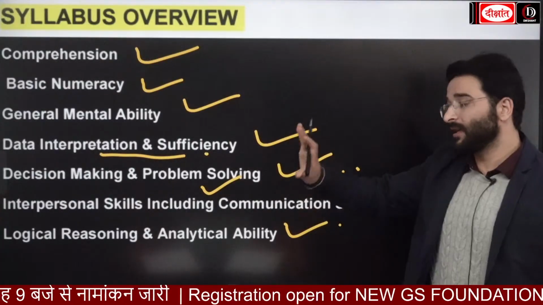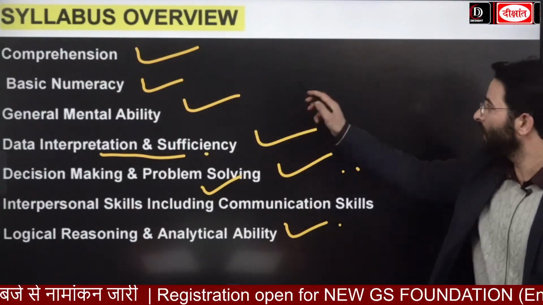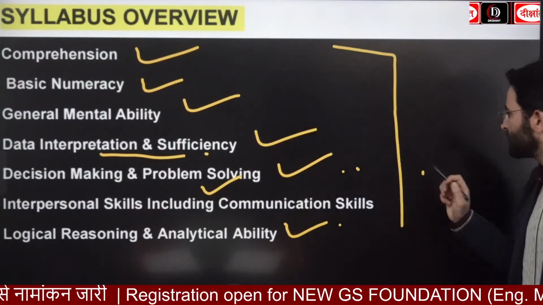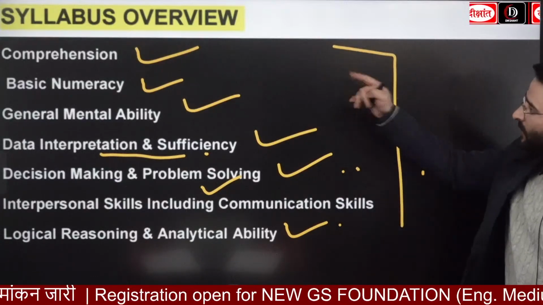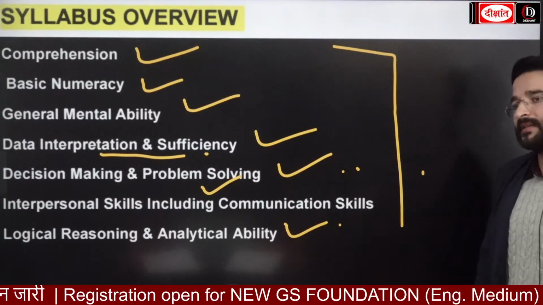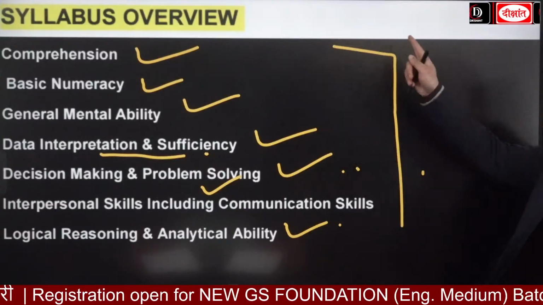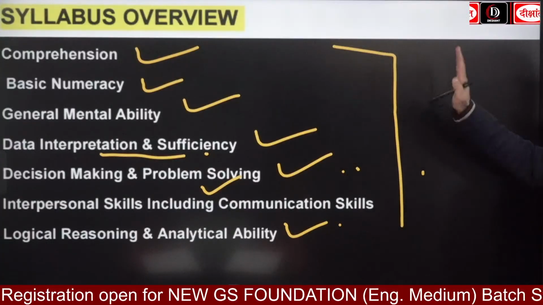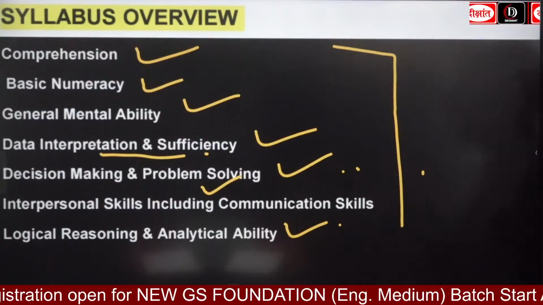So to check the decision making, to check the aptitude of the people, which are going to be suited best for this civil services, तब जाके ये जो आपका CSAT पेपर है वो इंट्रोड्यूस किया गया था. So kindly remember this.